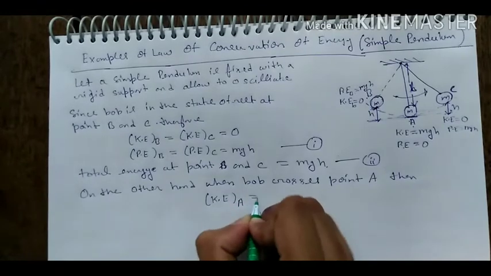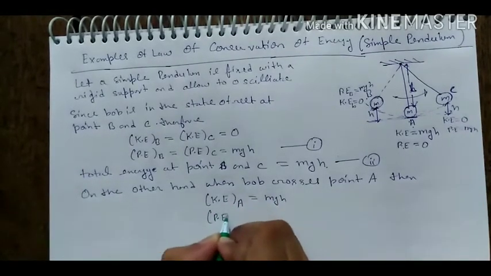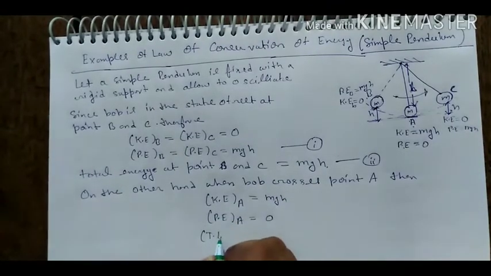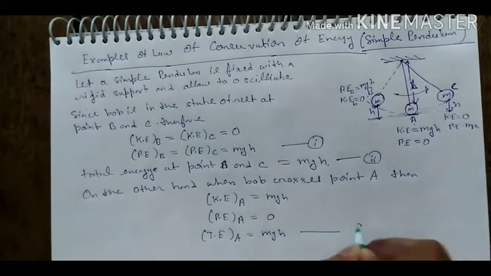Then its kinetic energy at point A will equal mgh, and the potential energy at point A will equal 0. Then the total energy at point A is equal to mgh. This is equation number 3.